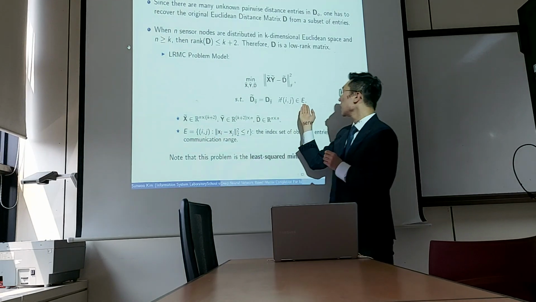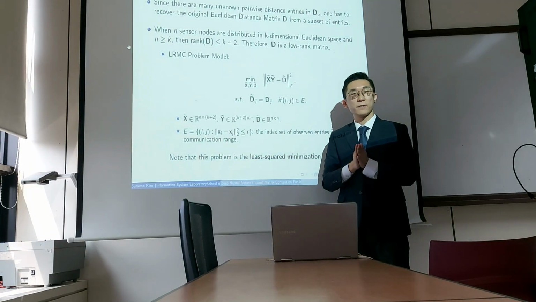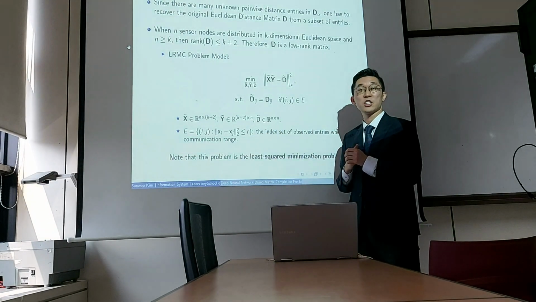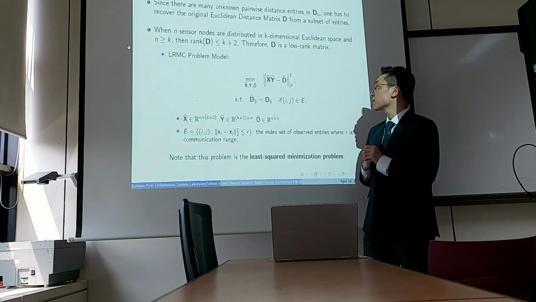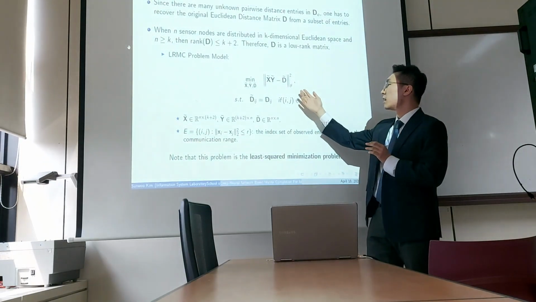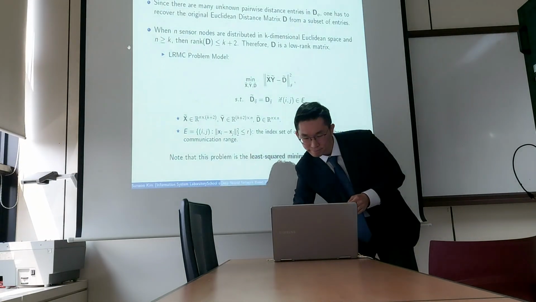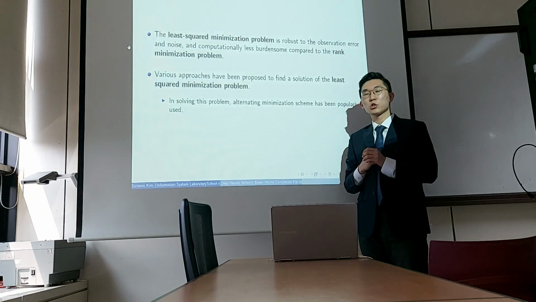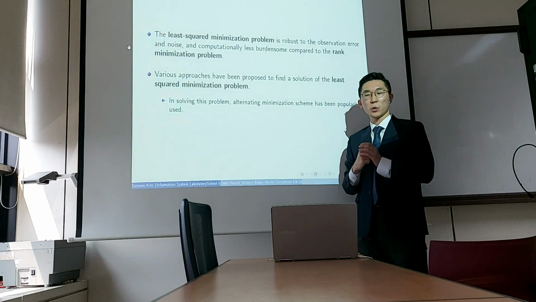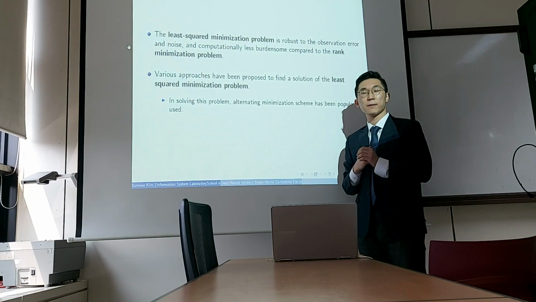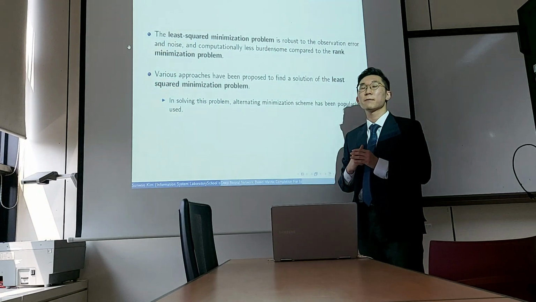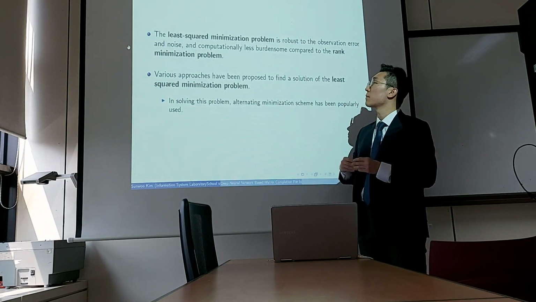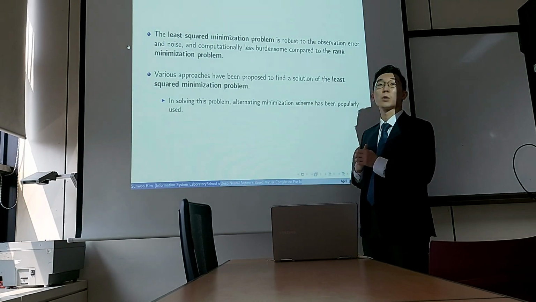And here, as you can see, E is the index set of observed entries, where in our case, R is the communication range. Most importantly, note that this problem is a least square minimization problem. The least square minimization problem is highly robust to observation error and noise, and computationally less burdensome compared to the rank minimization problem. Rank minimization is just another way of solving it, but as you can see, the least square minimization problem is a lot more beneficial.